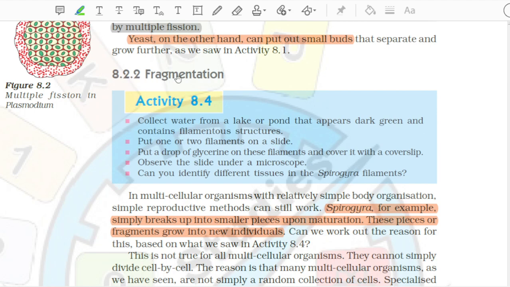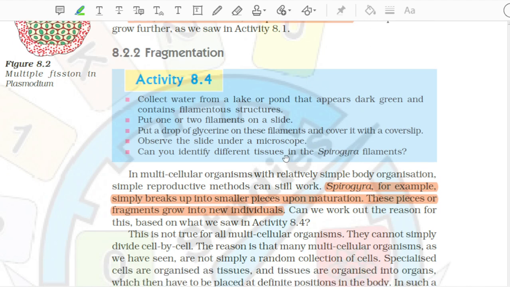8.2.2 Fragmentation. Activity 8.4. Collect water from a lake or pond that appears dark green and contains filamentous structures. Put 1 or 2 filaments on a slide. Put a drop of glycerin on these filaments and cover it with a cover slip. Observe the slide under a microscope. Can you identify different tissues in the Spirogyra filaments?